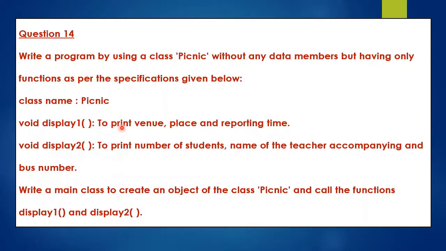See here, to print venue, place and reporting time. These three details should be there in the display 1 method, and in display 2 to print number of students, name of the teacher accompanying and bus number. These three details should be there in the display 2 method. Write a main class to create an object of the class picnic and call the functions display 1 and display 2. Okay, let us see how to do this.